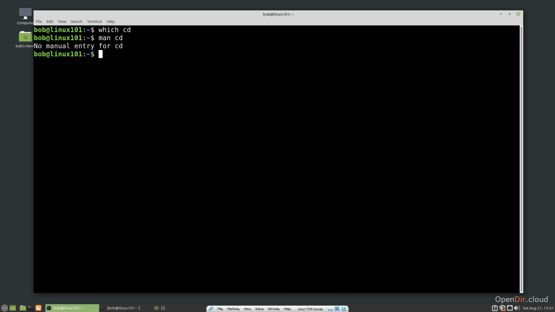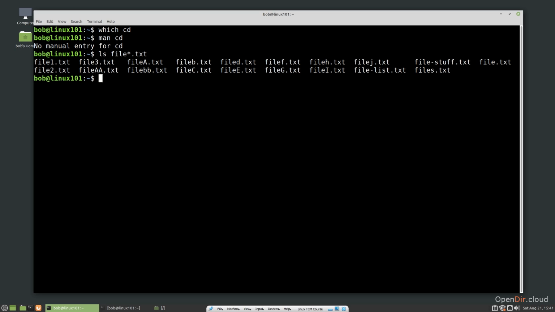We saw the same thing with file and path expansion. The ls command doesn't see the asterisk. The shell interprets the asterisk, replaces the file pattern with all the files that match that pattern, and then sends the arguments to the ls command.